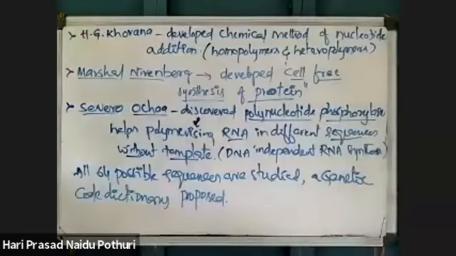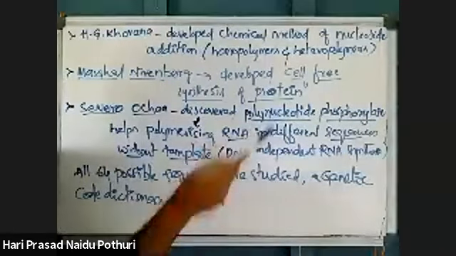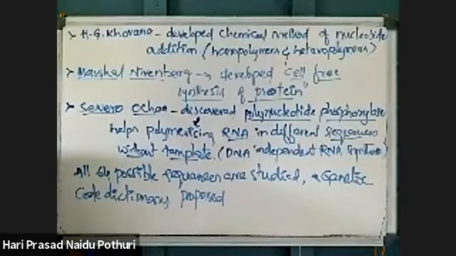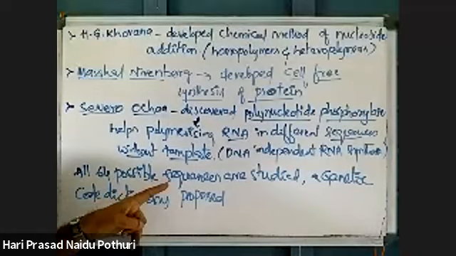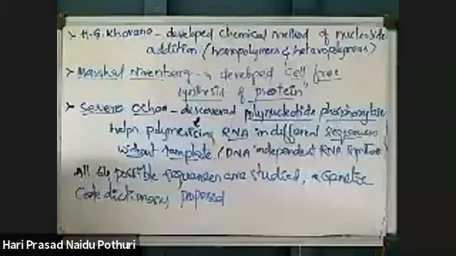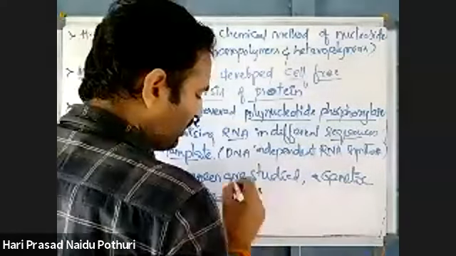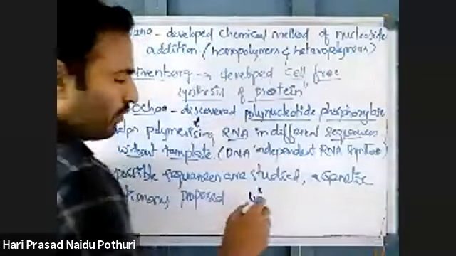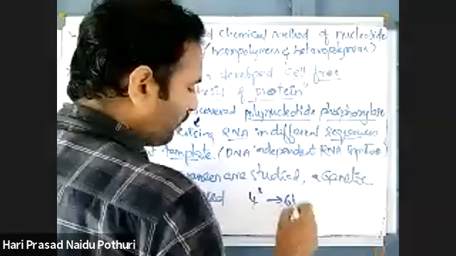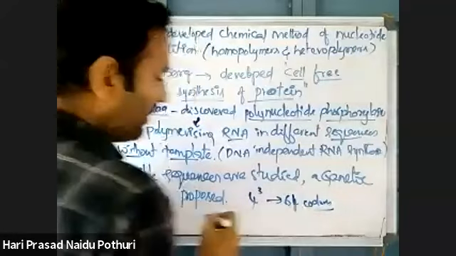Different RNA molecules are possible with the help of this polynucleotide phosphorylase. As different types of RNA sequences are possible, we can combine them in different combinations. Those different combinations will give a total of 64. I told you how 4 types of nucleotides are there and 3 nucleotides are in one codon, which gives 64 codons. That possibility of 64 codons can be formed here.